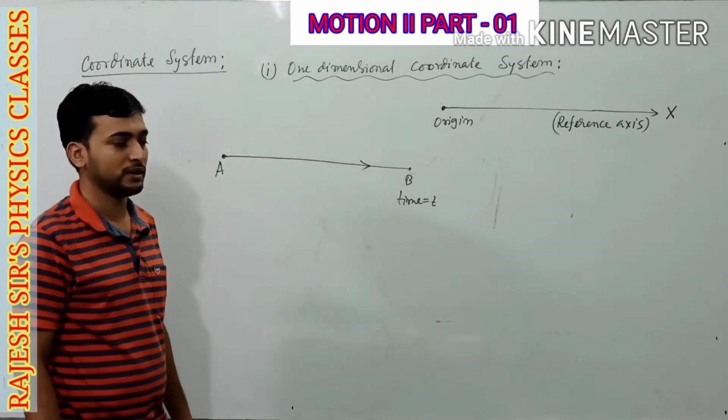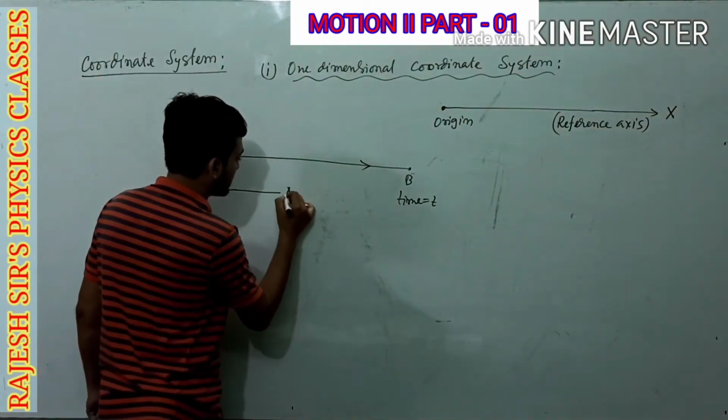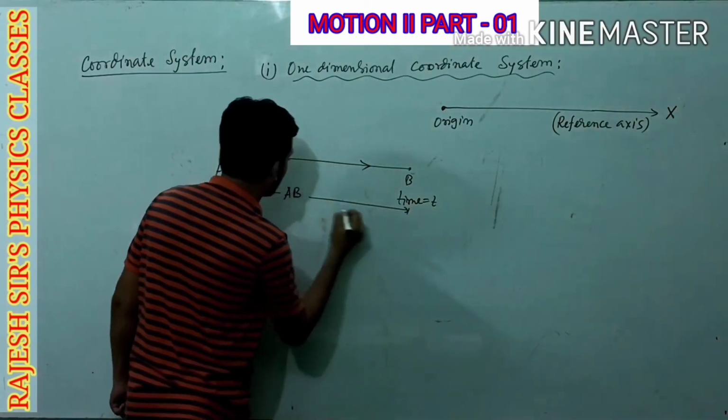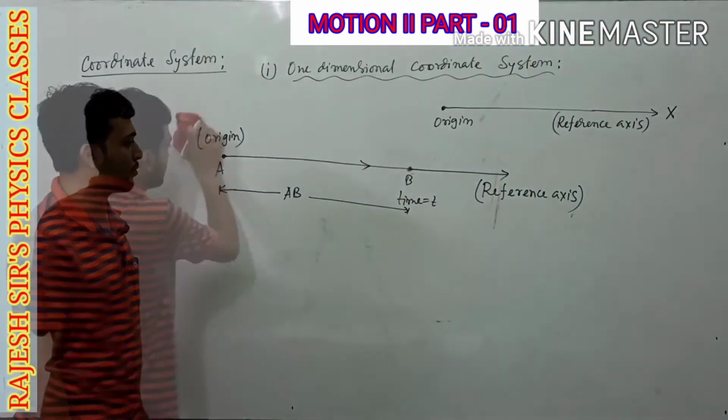Now what will be your reply? Your reply should be the ant is at a distance of AB from the starting point A. So here is the usefulness of one-dimensional coordinate system.